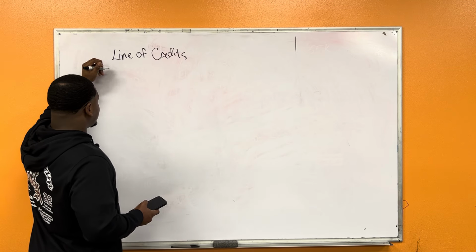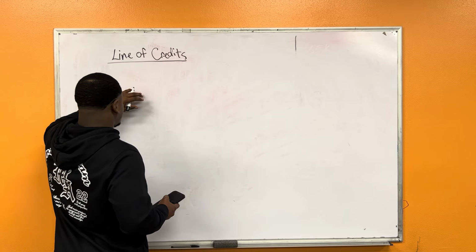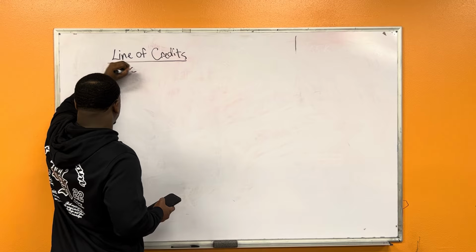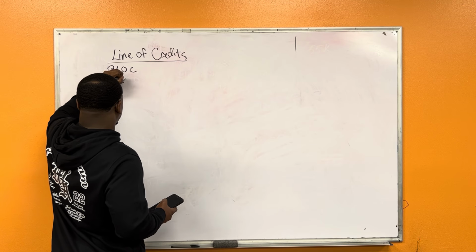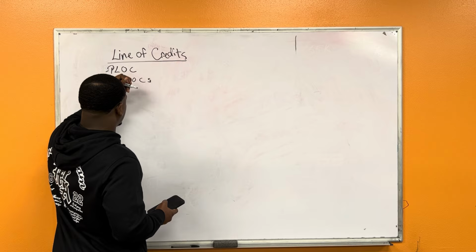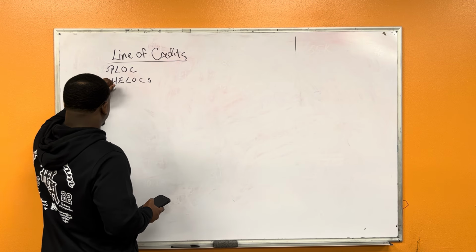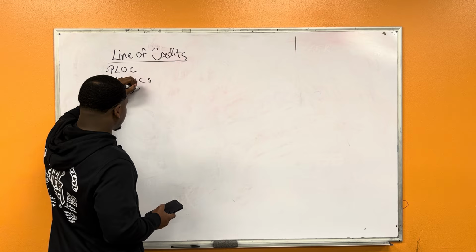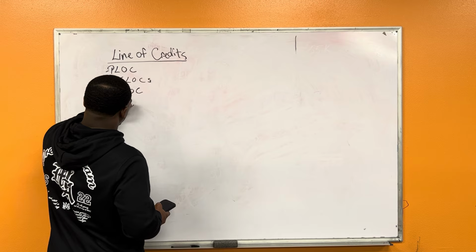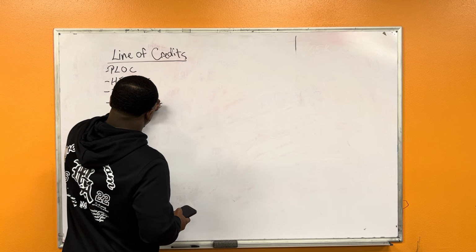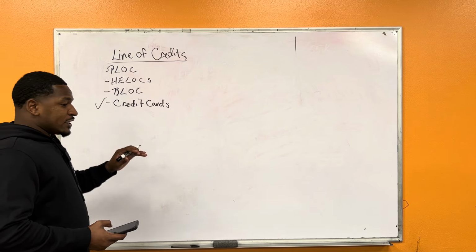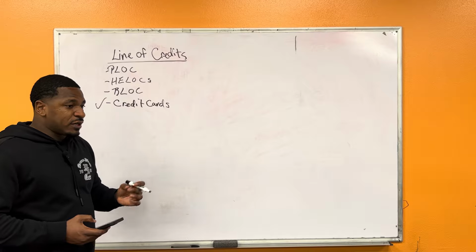Your lines of credit are PLOCs, HELOCs, and BLOCs, which is business lines of credit, and then we have credit cards. We're going to be talking about credit cards and how to find the interest payment for a credit card.